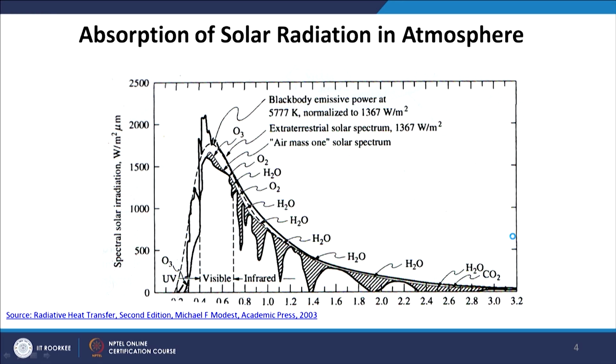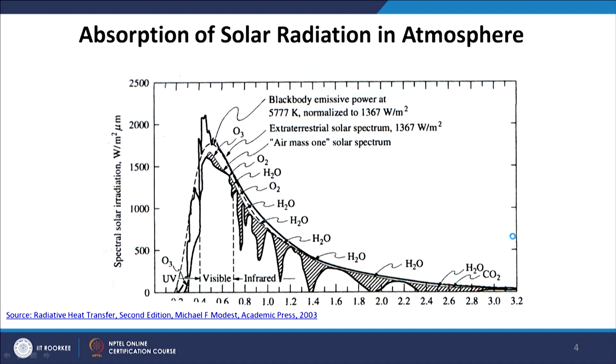So, we start by looking at the solar spectrum, because the solar spectrum is the most widely studied topic in radiative heat transfer in participating media.